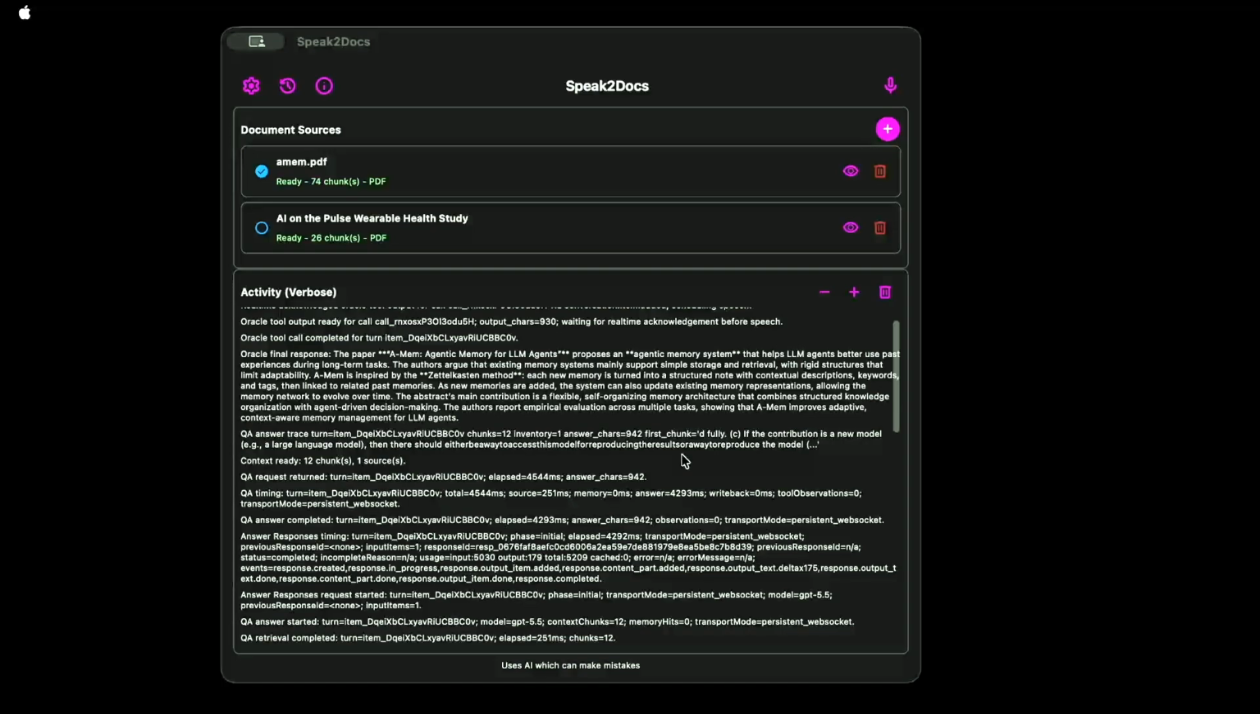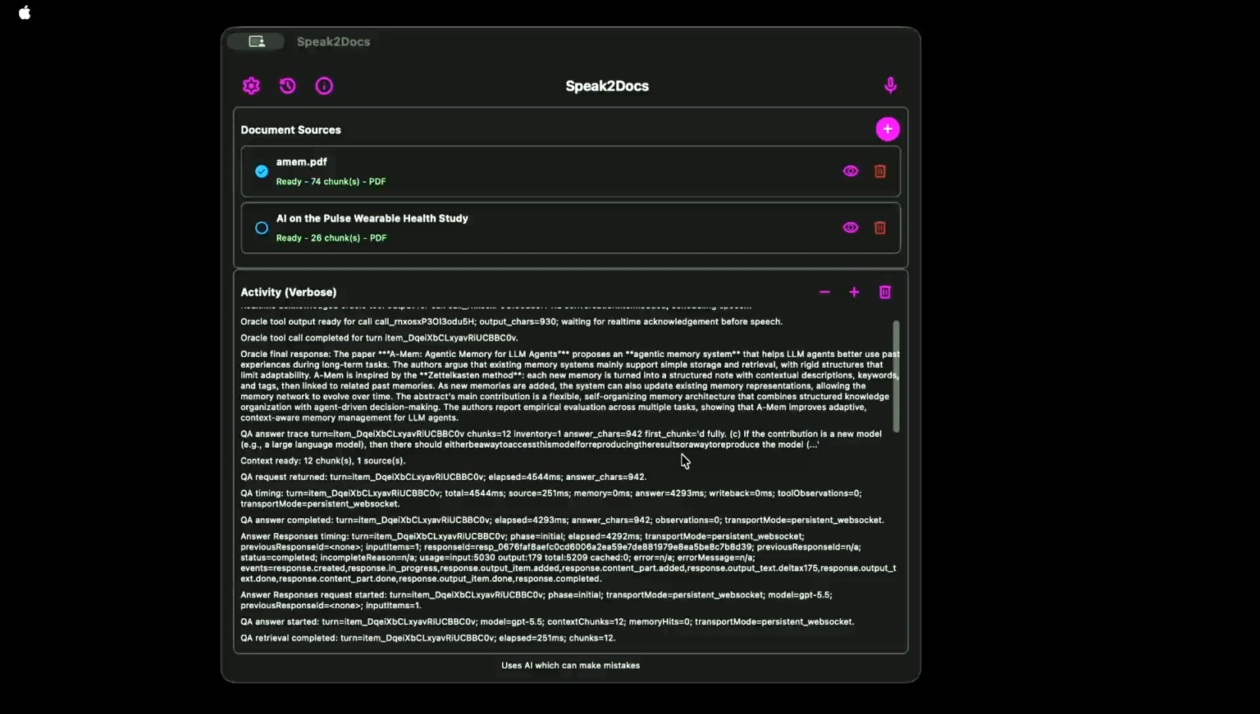The paper, AMEM, Agentic Memory for LLM Agents, proposes an agentic memory system that helps LLM agents better use past experiences during long-term tasks. The authors argue that existing memory systems mainly support simple storage and retrieval, with rigid structures that limit adaptability. AMEM is inspired by the Zettelkasten method. Each new memory is turned into a structured note with contextual descriptions, keywords, and tags.